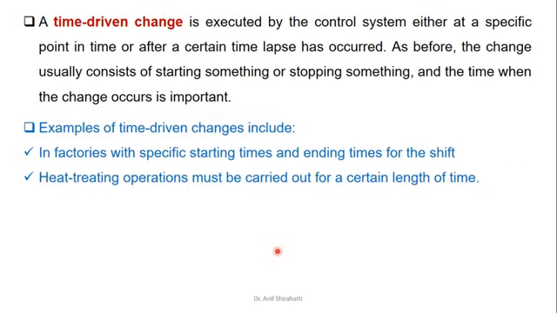Next is time driven changes. Time driven changes are executed by the control system either at a specific point in time or after a certain time has elapsed. As before, the changes usually consist of starting something or stopping something. Examples are a factory with a specific starting time or ending time for the shift, or a heat treatment operation where I want to do heat treatment on mild steel: heat it to 600 degrees centigrade for, let's say, 1 hour, then hold it for 10 minutes, and then cool it to 500. Everything of that controlling can be done using a control system.